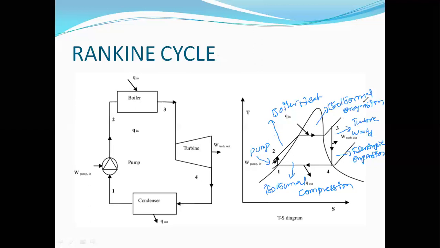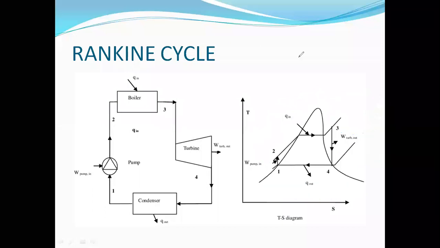This is about the basic steam power cycle, and I have explained that the basic steam power cycle runs on a Rankine cycle, and this Rankine cycle has the following processes: 1 to 2 is the pump process, 2 to 3 is the boiler process, 3 to 4 is the turbine process, and 4 to 1 is the condenser, and again the pump process.